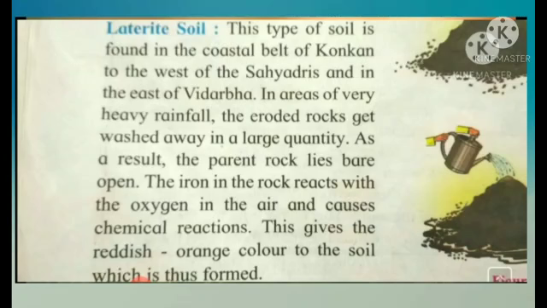And as a result, the parent rock lies bare open. So when the rocks above the parent rocks are washed away, the parent rocks lie bare open. There is nothing above it, on top of it. And due to this, the iron in the rock reacts with the oxygen in the air and causes a chemical reaction. And this gives rise to a reddish orange color in the soil, that is laterite soil. Okay.